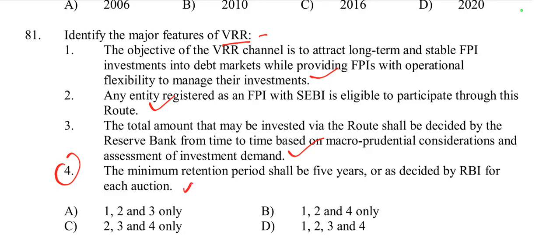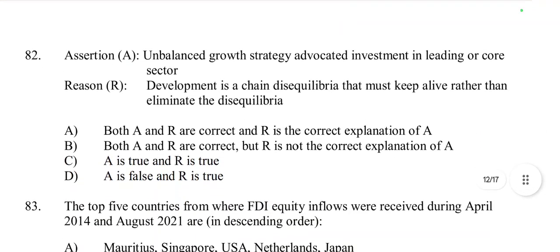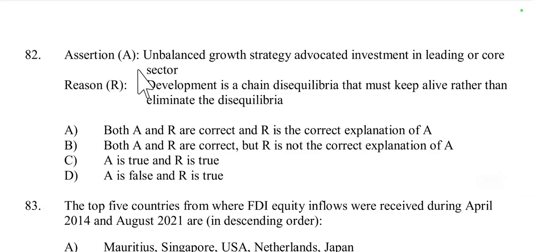So here option 4 is incorrect, and options 1, 2, 3 are correct. Options 1, 2, 3 are given in option A. So A is correct according to the voluntary retention route.